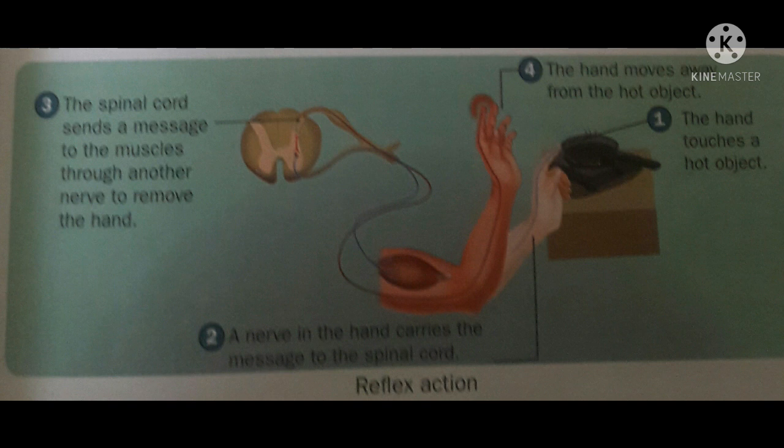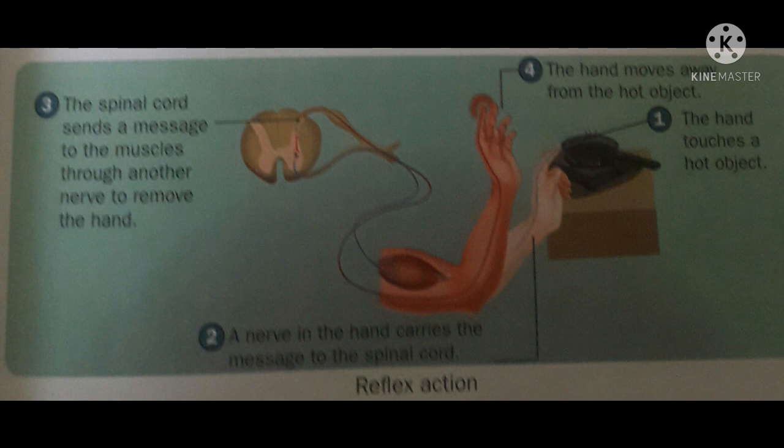Children, now you are seeing the reflex action diagram, and this diagram helps you to understand what actually happens in a reflex action. When our hand touches a hot object, the message from our finger is carried by the nerve to the spinal cord.